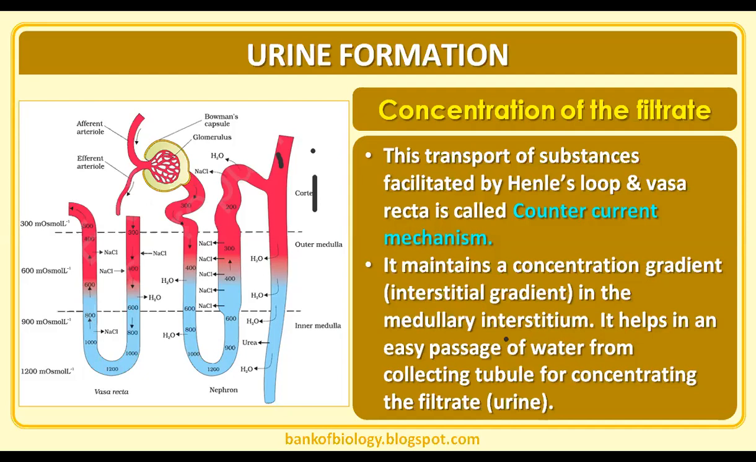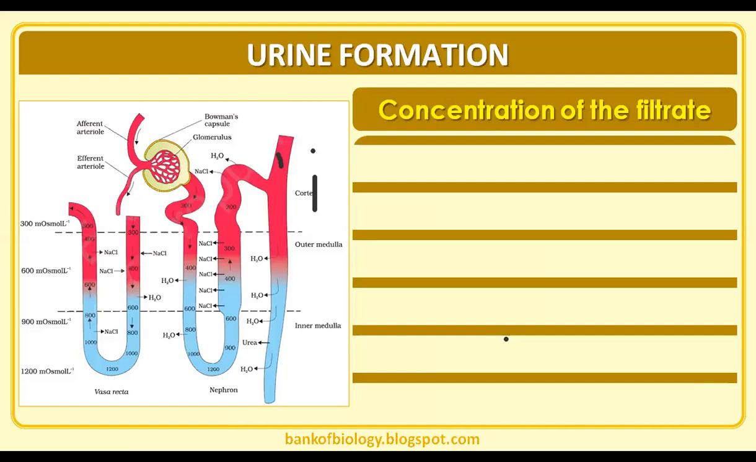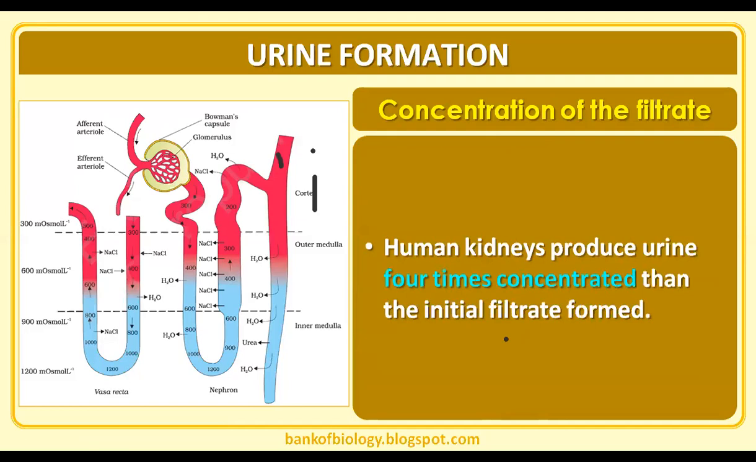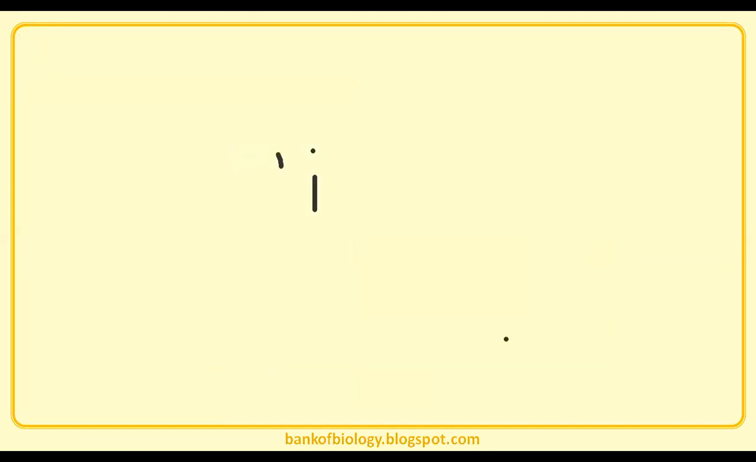This transport of substances facilitated by Henle's loop and vasa recta, we say countercurrent mechanism. It maintains a concentration gradient in the medullary interstitium. It helps in an easy passage of water from the collecting tubule for concentrating the filtrate. So the human kidneys produce urine 4 times more concentrated than the initial filtrate which is formed here.